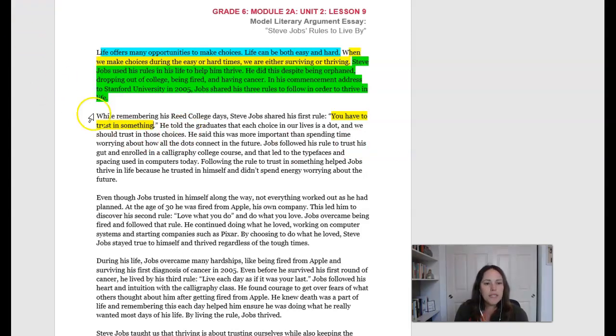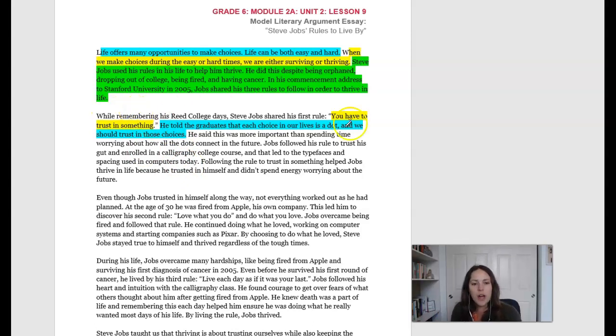Okay, so what would be some explanation, some reasoning for that? So look through this paragraph and where do they explain a little bit more about you have to trust in something? Actually, the part right after it, where Steve Jobs tells them that each choice in their life is like a dot, and you have to trust in those choices. Okay, so that would be some further explanation of having to trust in something.